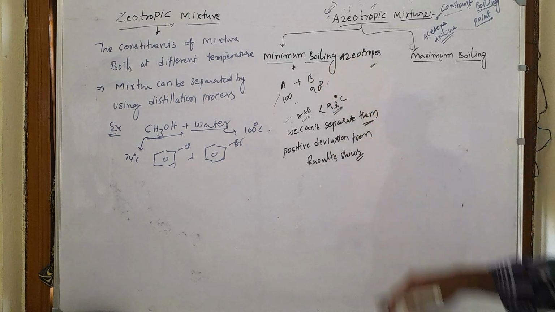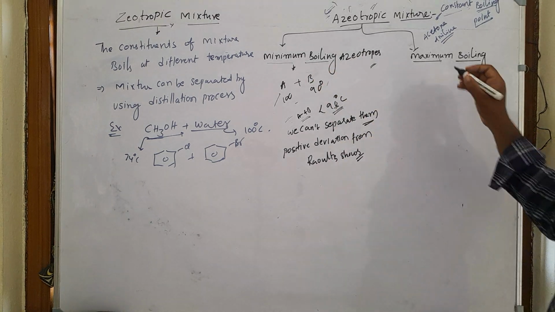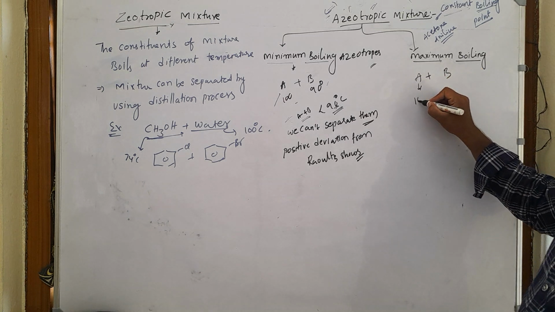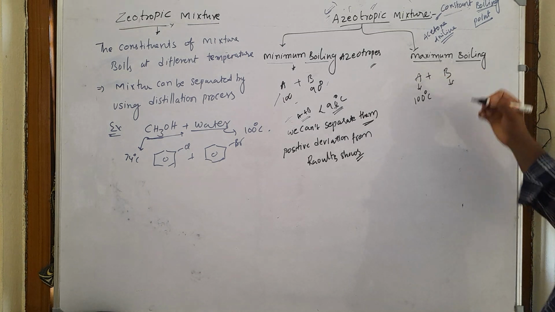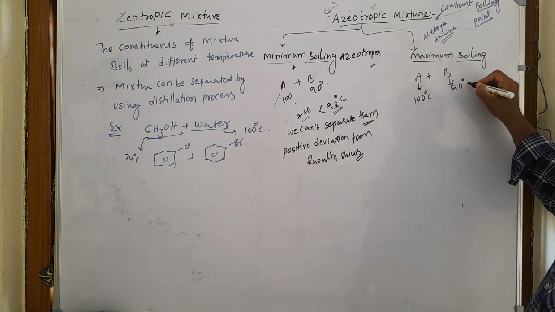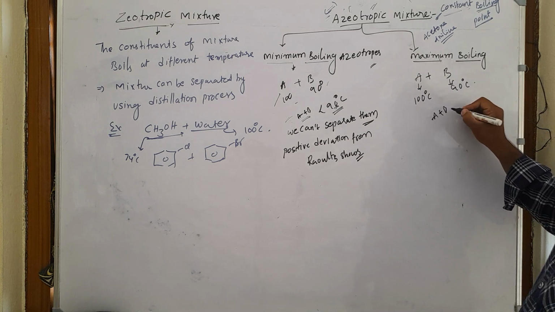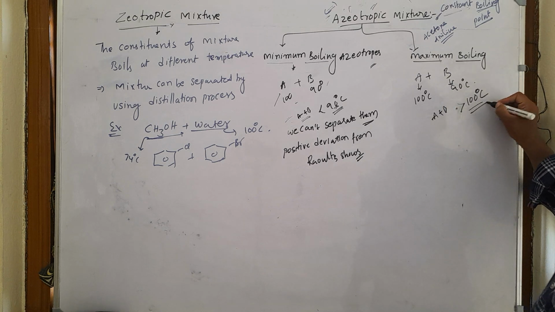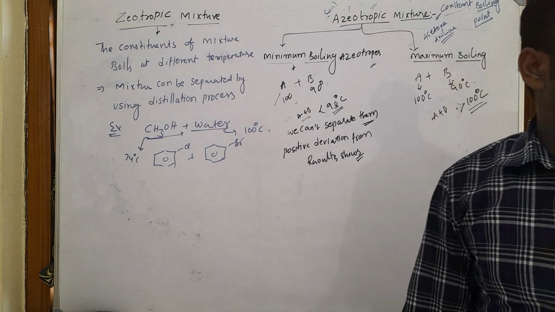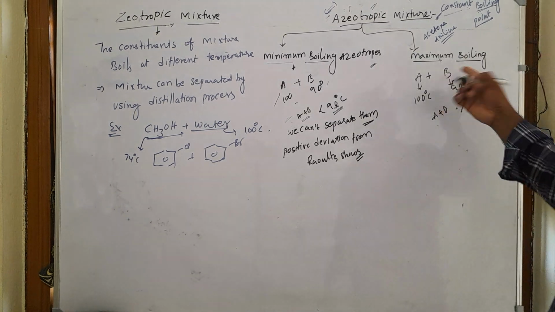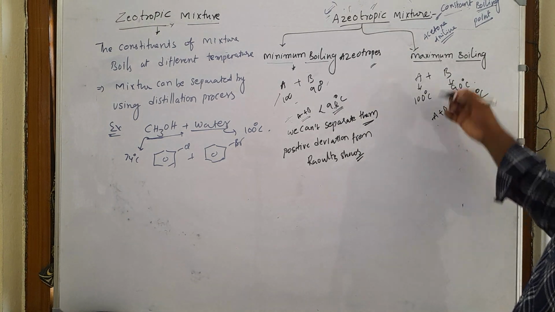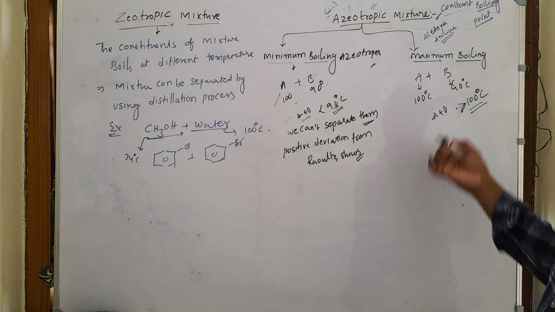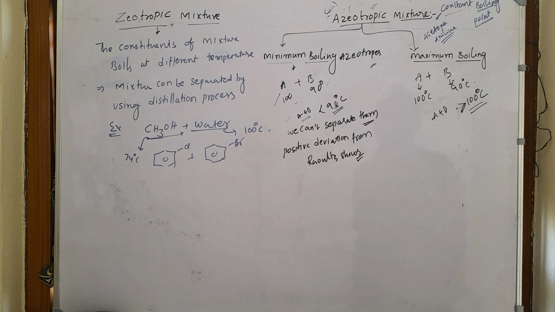Next, maximum boiling azeotropes. Take A plus B, where A boils at 100 degrees Celsius and B boils at 90 degrees Celsius. Here A plus B together boil at greater than 100 degrees Celsius, meaning the mixture boils at a higher temperature than both A and B. Such mixtures are called maximum boiling azeotropes, and here also we cannot separate them.